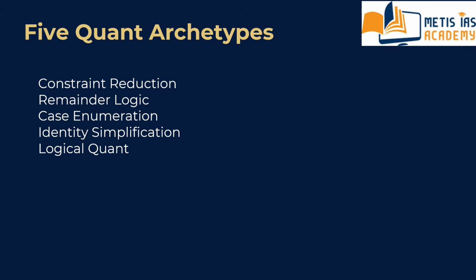Today, DI appears rarely. The examiner has largely replaced DI with logical quant problems.